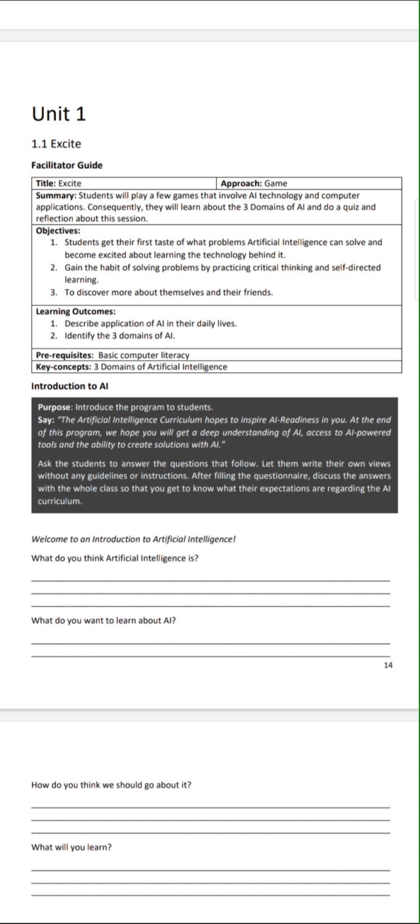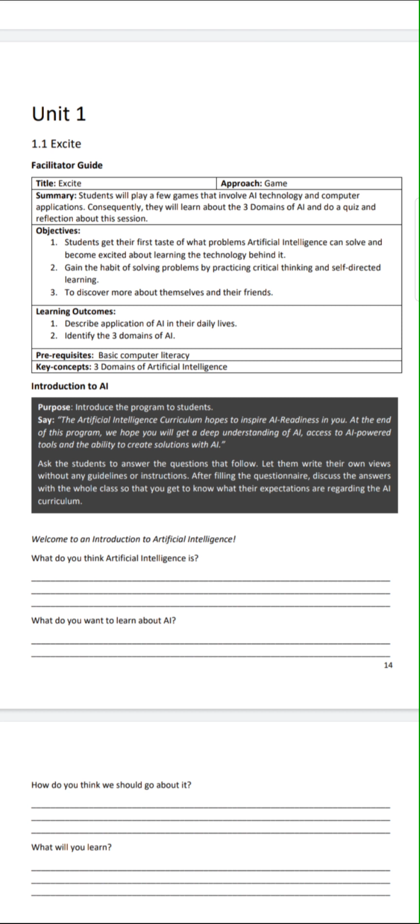So the learning outcomes will be this: describe applications of AI in their daily lives and identify the three domains of artificial intelligence. So the introduction of AI is, as I'm going to read this for you, that the artificial intelligence curriculum hopes to inspire AI readiness in you.